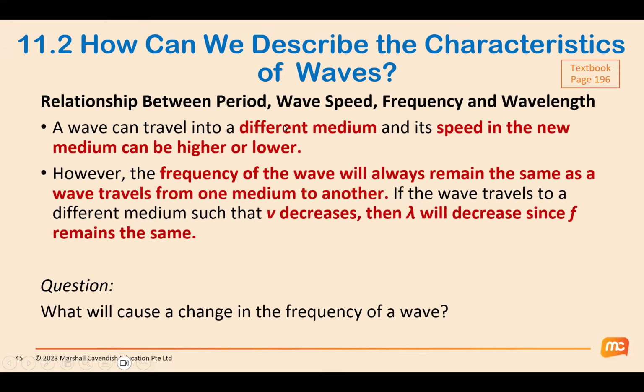And when the speed changes, the wavelength will change because the frequency of the wave will not change. The frequency of the wave will always remain the same, as long as you don't change the source of disturbance. The source is the one that is producing the wave, the disturbance. So how do I know it? Because I use the formula V equals F lambda. So I'm going to write it down over here.